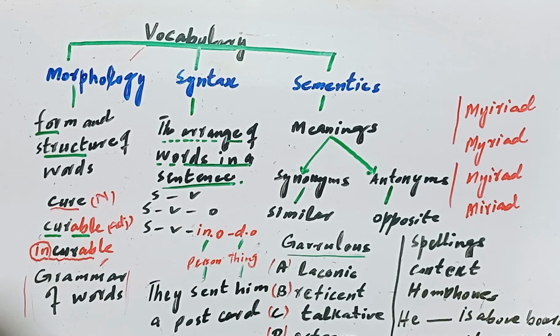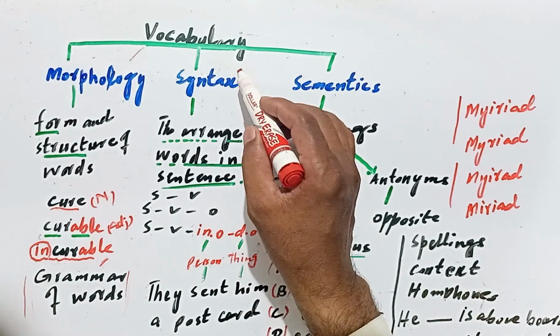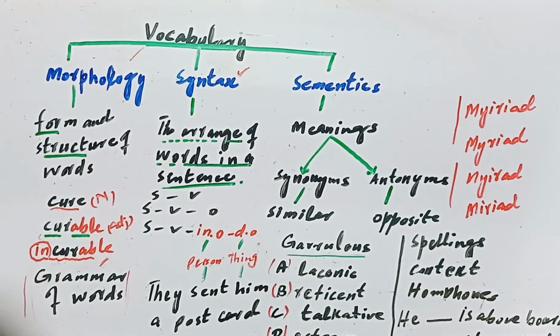Another thing that is related is syntax. What is syntax? The arrangement of words in a sentence. The order of the words is also very important. If the words are not arranged in the correct order, the structure of the sentence will be wrong and there will be errors. We must know all the structures of the sentence.